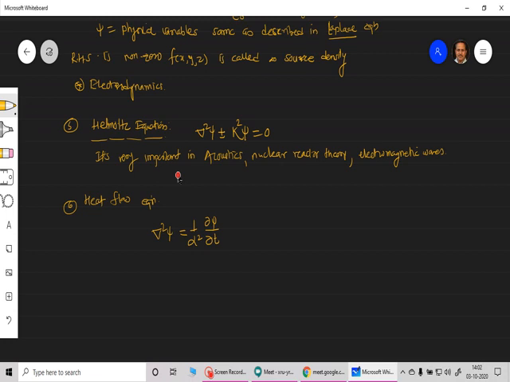Here psi is the non-steady temperature in a region with no heat source, and the constant alpha square is the constant known as diffusivity.